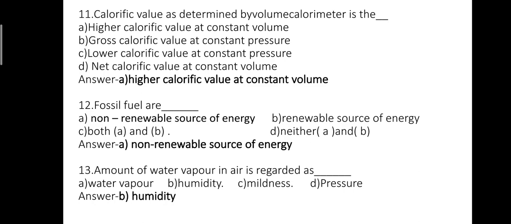Question number 13. Amount of water vapor in air is regarded as option A, water vapor. Option B, humidity. Option C, mildness. Option D, pressure. The correct answer is option B, humidity.